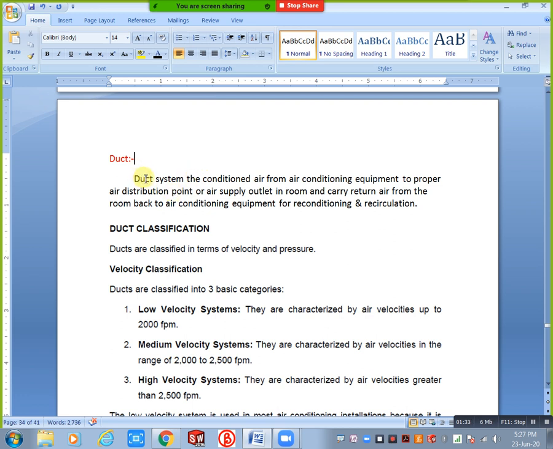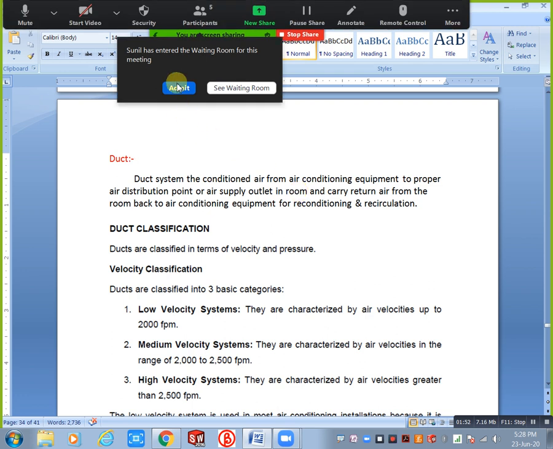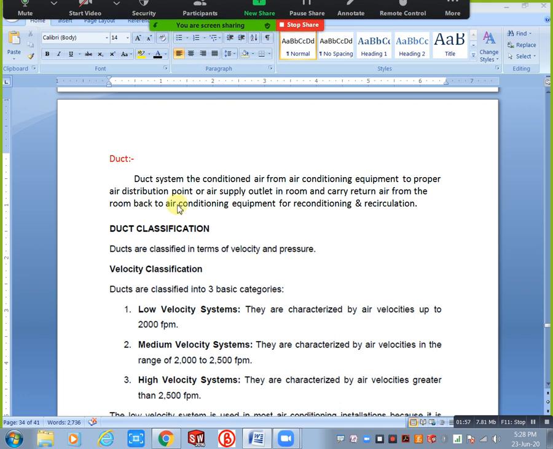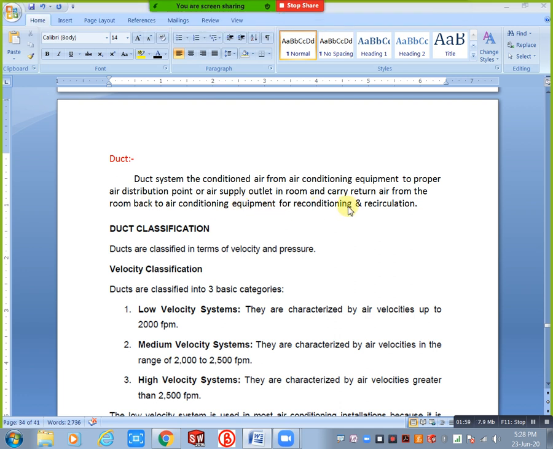See, in a duct system, the conditioned air from the AC room, from the air conditioning equipment, goes to proper air distribution points or air supply outlets in the room. At the same time, it carries return air from the room back to the air conditioning equipment for reconditioning and recirculation. You can see here, the duct system carries conditioned air from the air conditioning equipment.